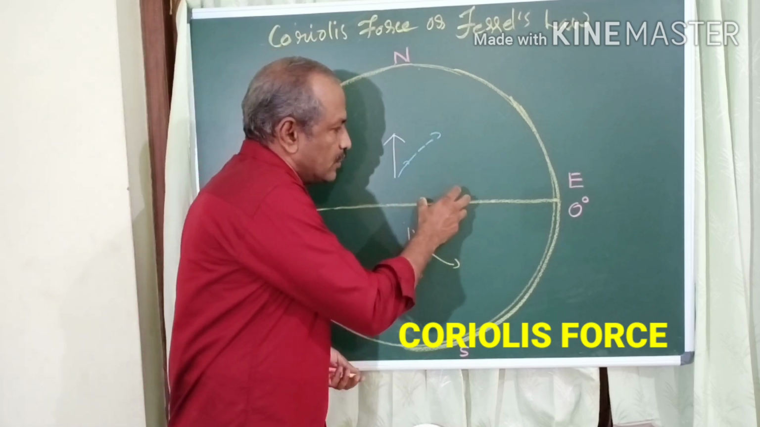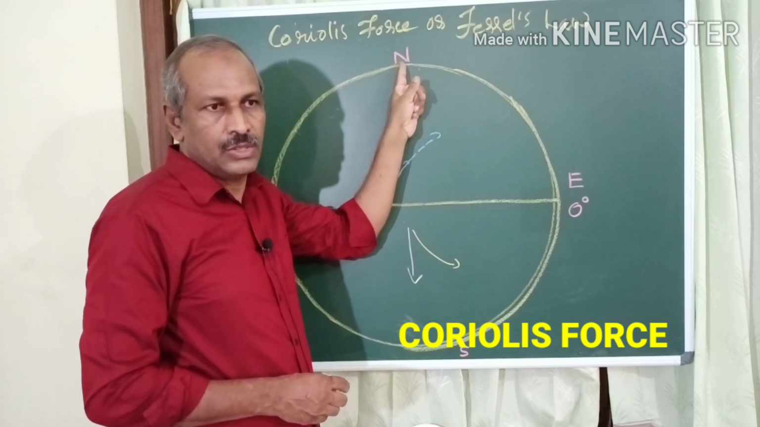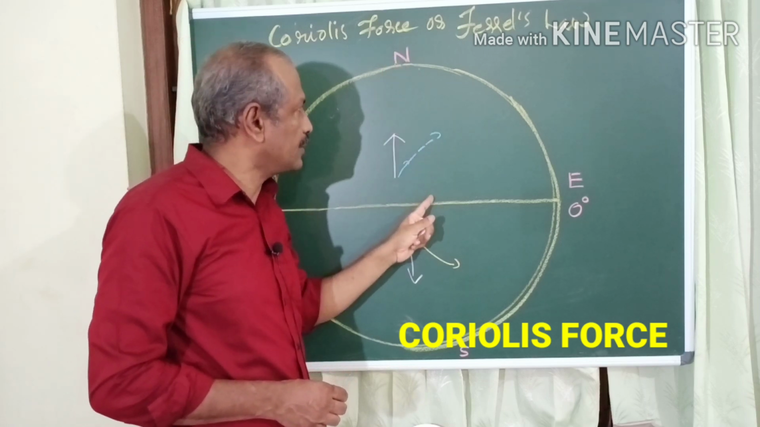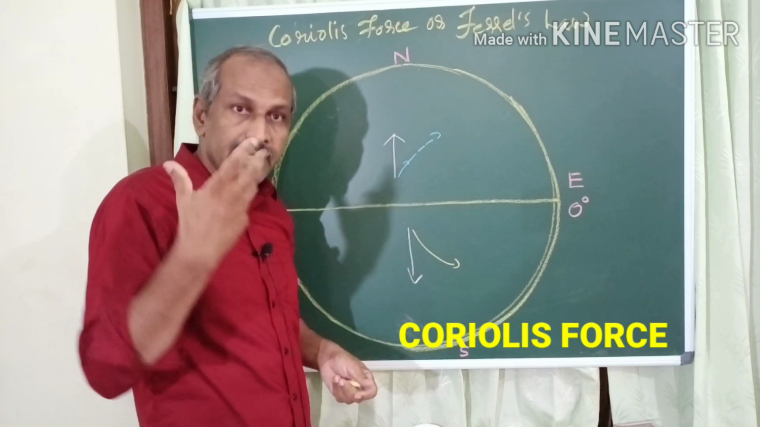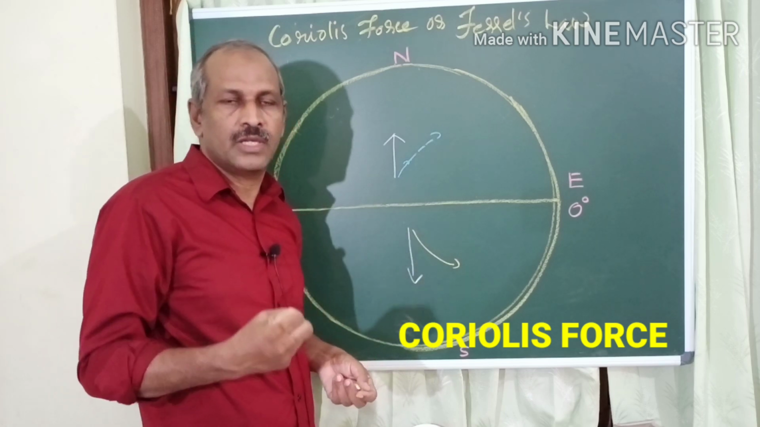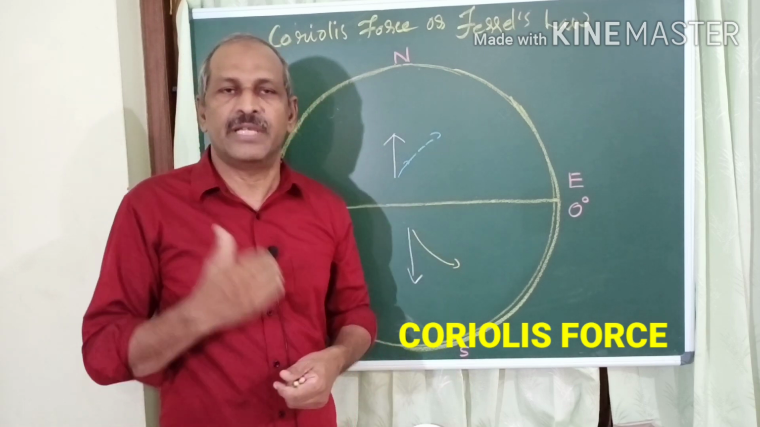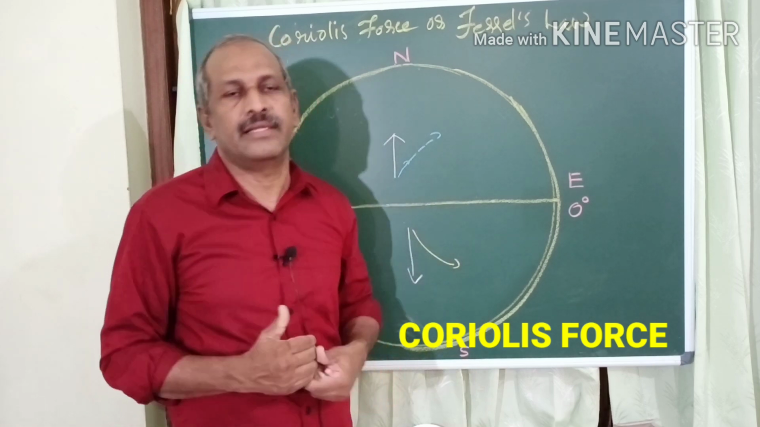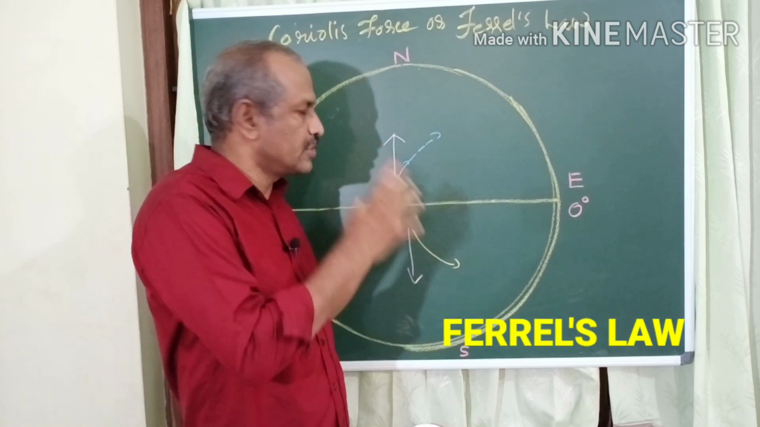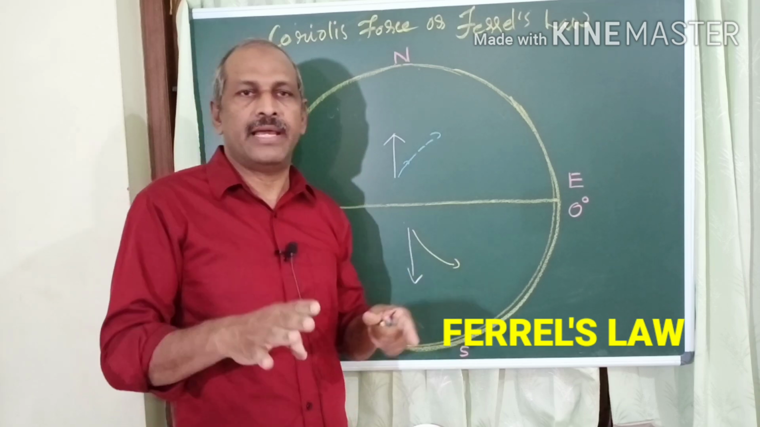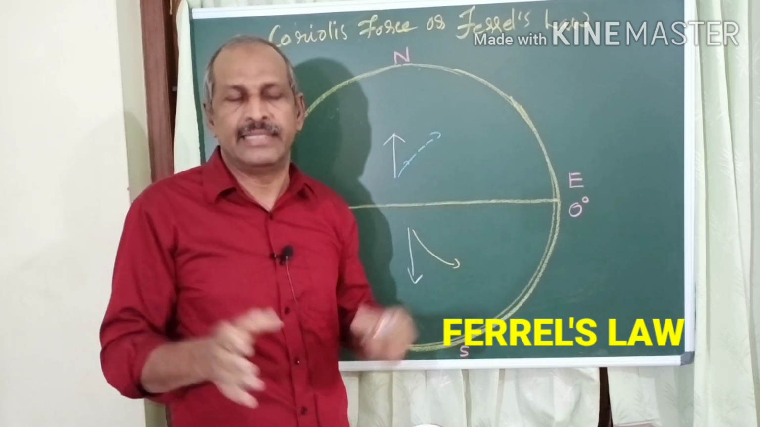And we know that this force is very weak at the equatorial region. The force is very strong at the polar region, poles. So as it moves from equator to pole, this Coriolis force increases or becomes very strong. Coriolis was a French mathematician. Later, an American scientist, Admiral Ferrel, conducted a study on Coriolis force and he applied it to the wind and put forward a theory.